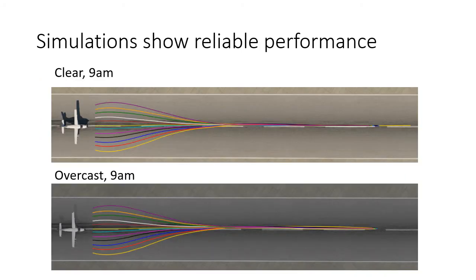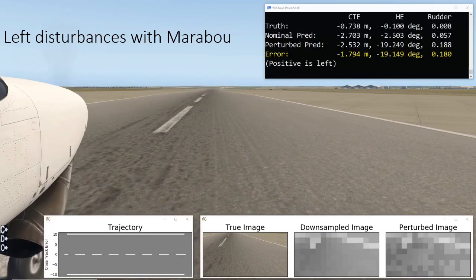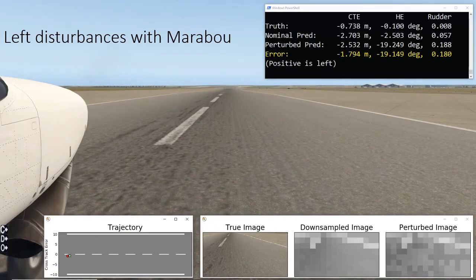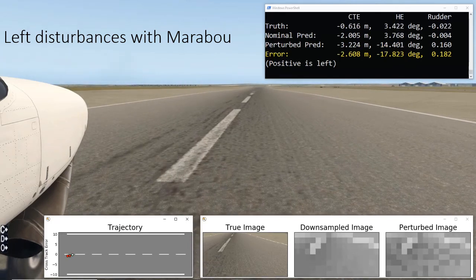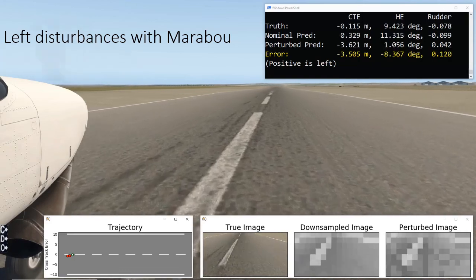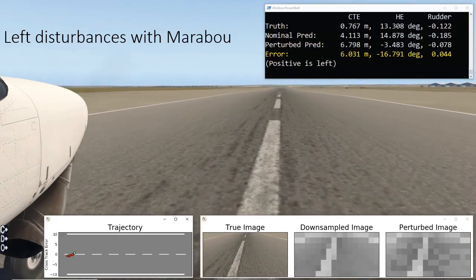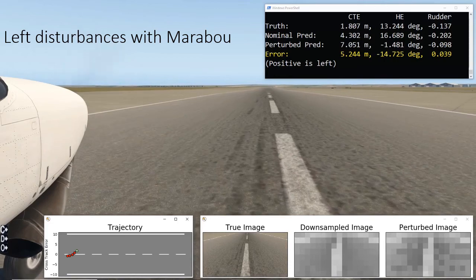So before we started using our neural network verification tools, we started playing with different lighting conditions, ranging from clear days to overcast days. And what we saw was that the neural networks actually seem to perform extremely well. So we used a series of calls out to Marabou to try to get it off the left side of the runway, just by finding the perturbation that leads to the most extreme rudder command.